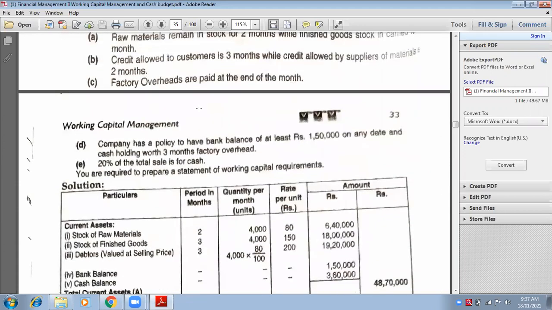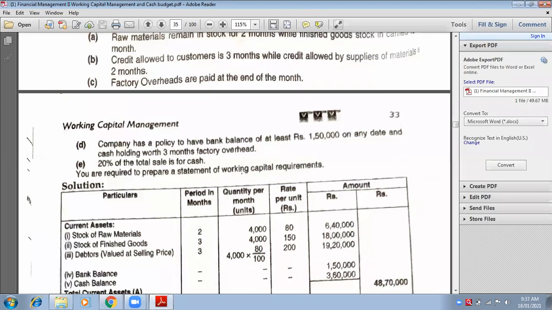Look at this point. Not 0.5, it is 3 months. Point C was related to outstanding factory overheads, why are you getting confused? For cash, you need to take 3 months of factory overheads. So months will be 3, rate will be taken of factory overheads, units will be 4,000. So tell me how many units?